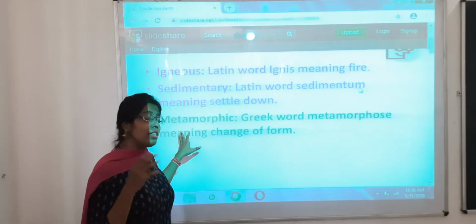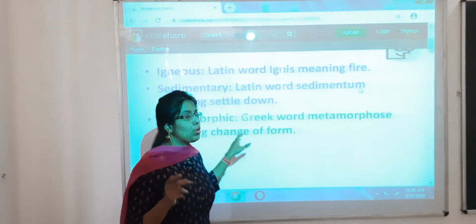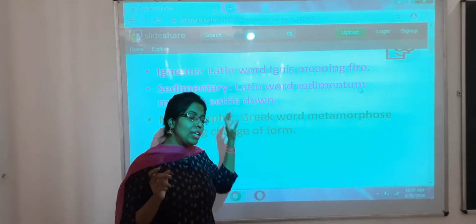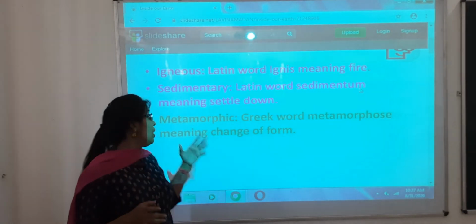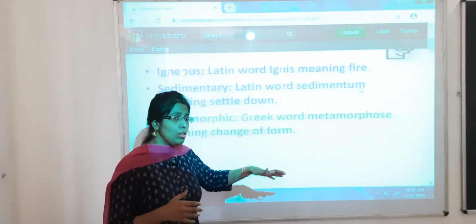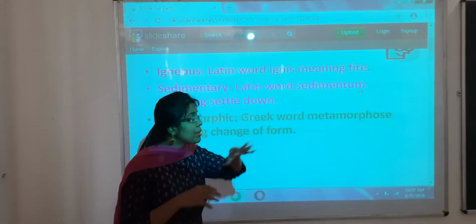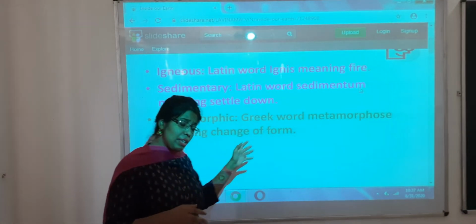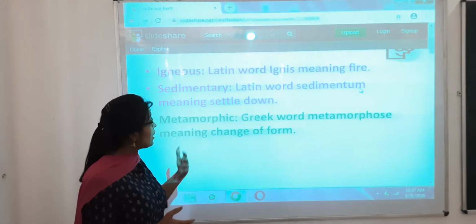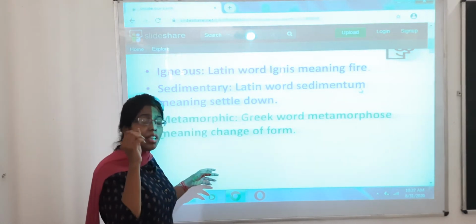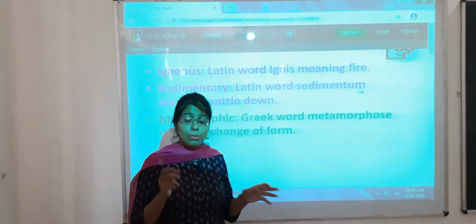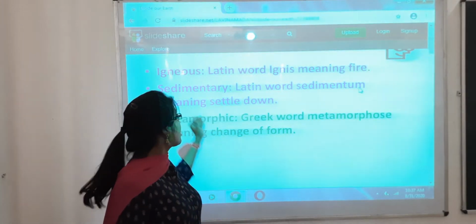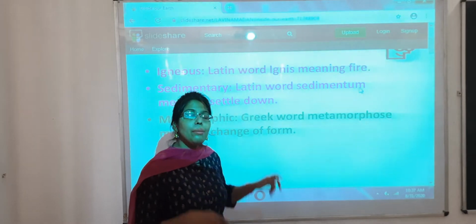And now comes the third term, metamorphic rocks. What is actually metamorphic? Metamorphic is derived from the Greek word metamorphos. Metamorphos means change of form. So these rocks basically change their form. They settle down, then cool down and change form. When this change occurs, the changed rock is known as metamorphic rock. So basically there are three types of rock: igneous rock, sedimentary rock and metamorphic rock.